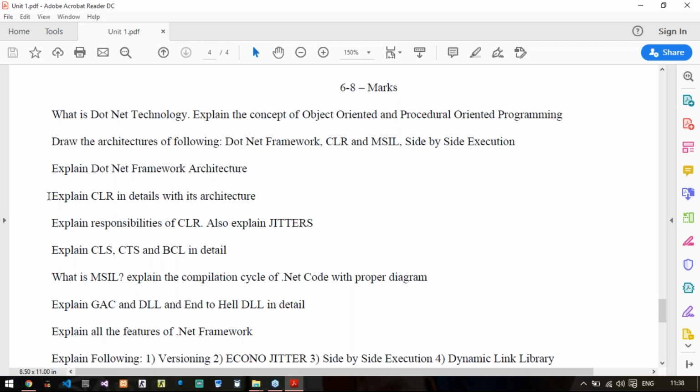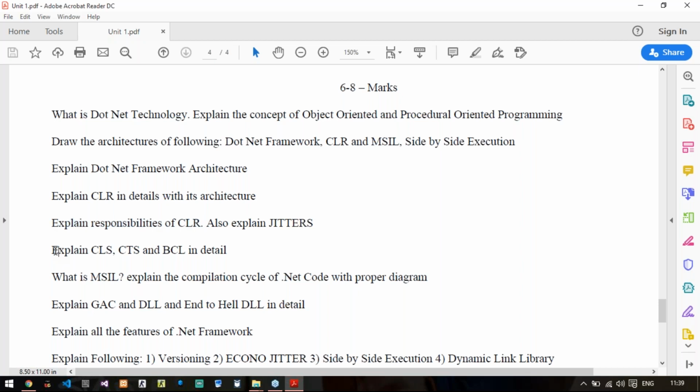Then comes: explain CLR in detail. Again, you draw the diagram and explain its layers properly in 1 or 2 lines each. Then comes: explain responsibilities of CLR. So now you need to list and explain a minimum of 6 responsibilities of CLR, and also explain in 1 or 2 lines the jitters, all the 3 types of jitters. That is pre, econo, and normal jitters.